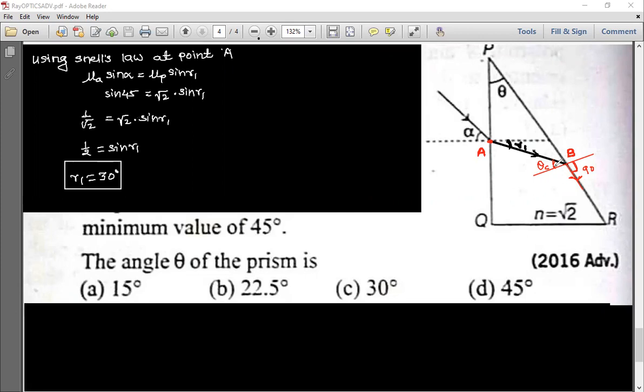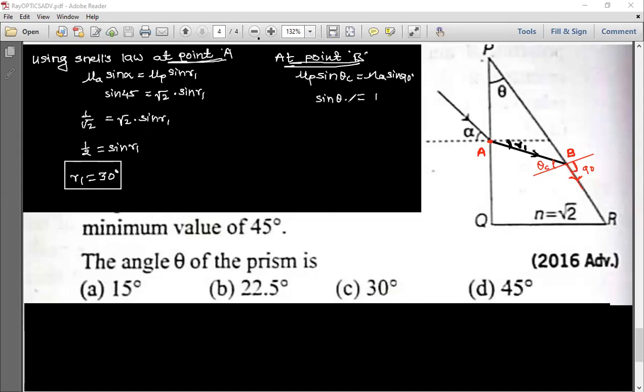Now for the critical angle at point B, I will use Snell's law again at point B. Mu p sine of theta c is equal to mu a sine of 90 degrees. So directly it is 1, and this is sine theta c.